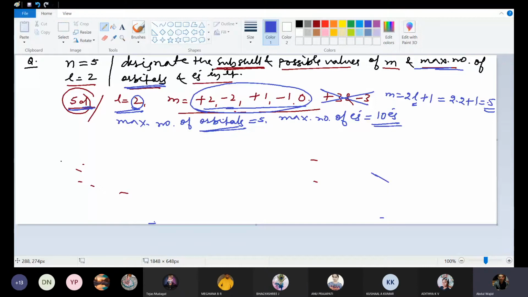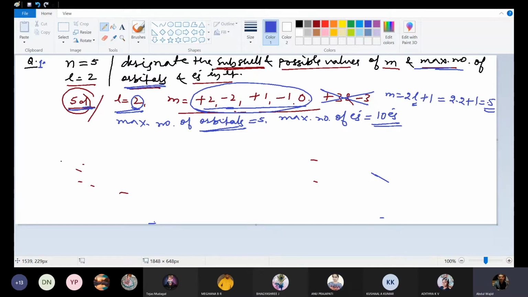Sir, here one doubt, sir. Here maximum number of orbitals are 5, sir, and maximum number of electrons is 10. Sir, how does this 10 come? Like, maximum number of orbitals we have to double to get the maximum number of electrons. In one orbital, maximally 2 electrons can be there, na? So in 5 orbitals, it will be 10.